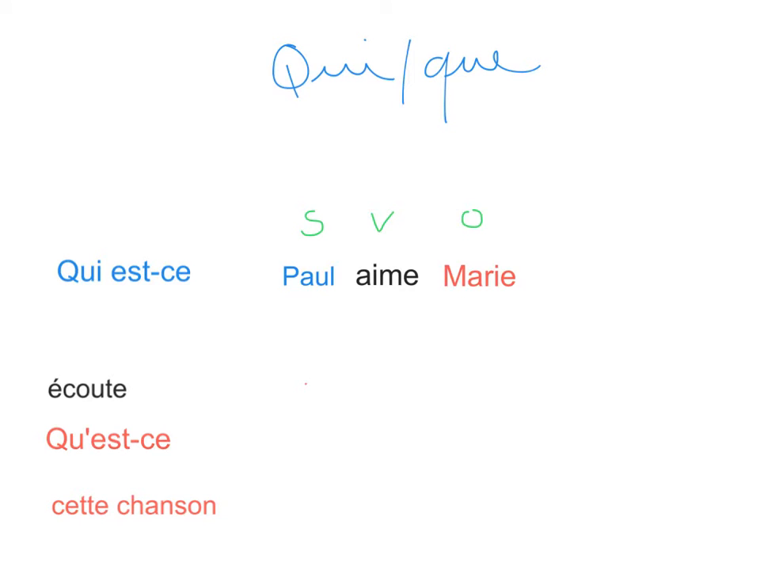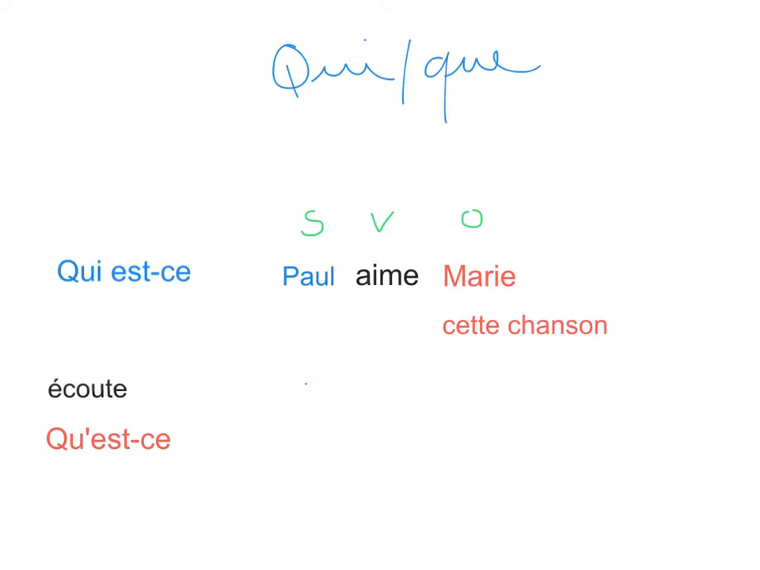In the same idea, Paul aime cette chanson. Paul likes this song. Paul remains a subject, aime is still the verb, and chanson is something, so you can think of it as an object. Chanson is also a grammatical object. So when I mean object, it does not have to be a person. It can be a person or something abstract or even an object. I always refer to the grammatical object.